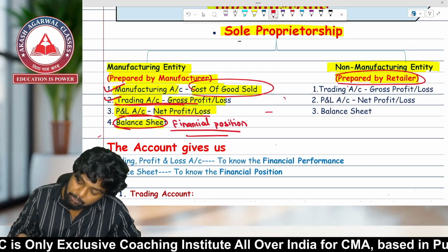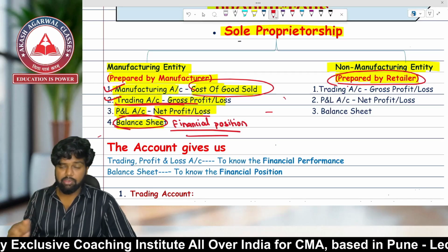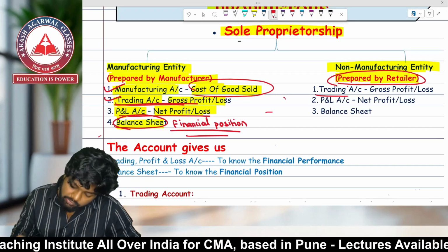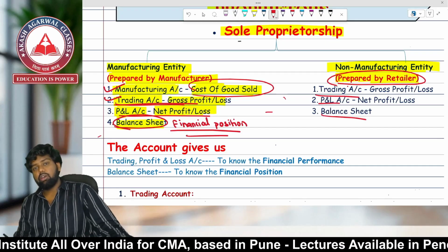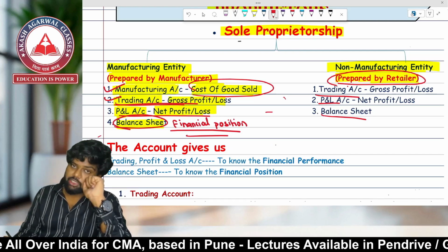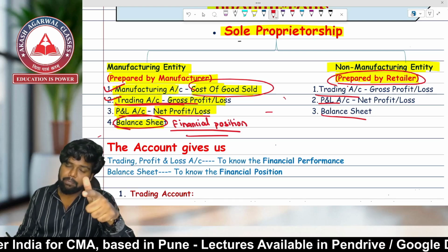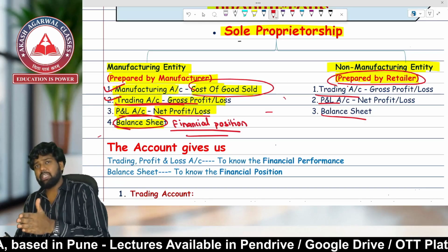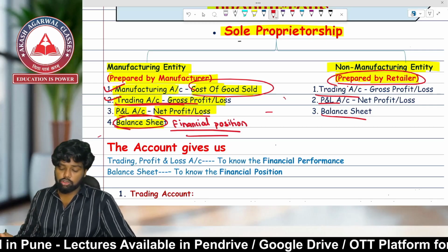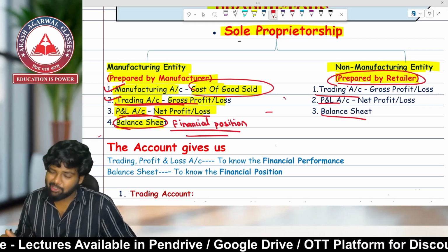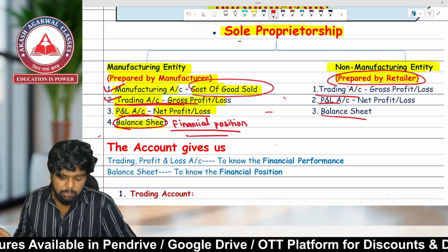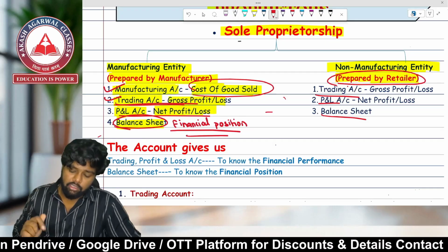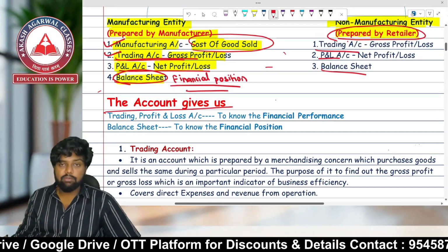A non-manufacturing entity, such as a retailer, is very important to note, will prepare only three accounts. Two will be accounts and one will be a statement: the trading account, the P&L account, as well as the balance sheet. Same as before, the trading account gives gross profit or gross loss, P&L gives net profit or net loss, and the balance sheet shows the financial position. So there are two types of entity: manufacturing entity and non-manufacturing entity.